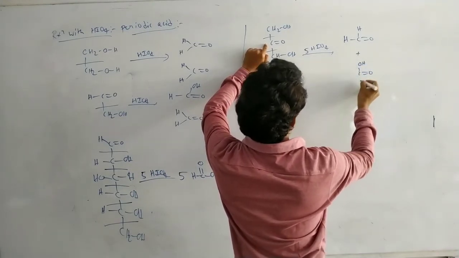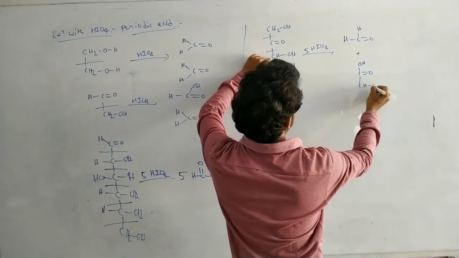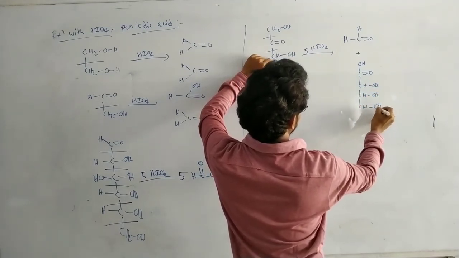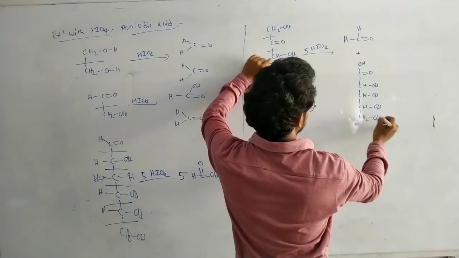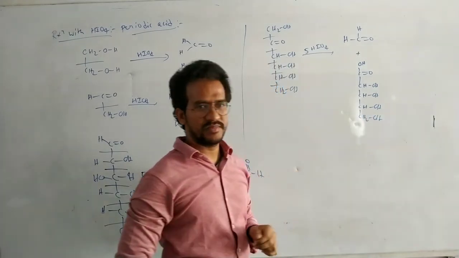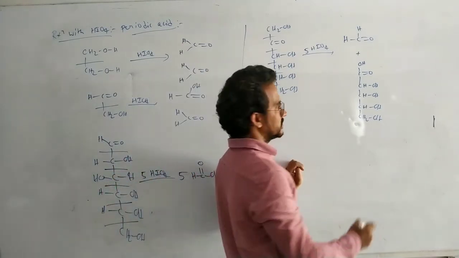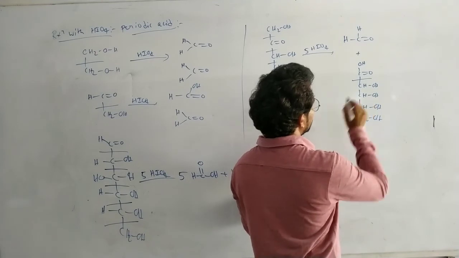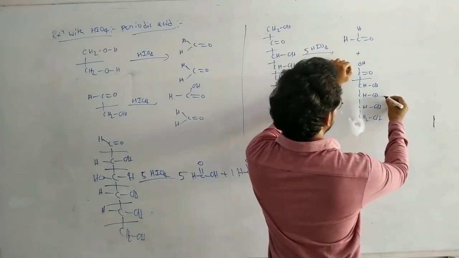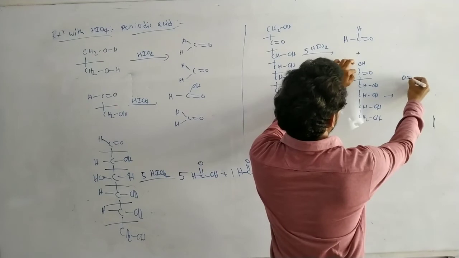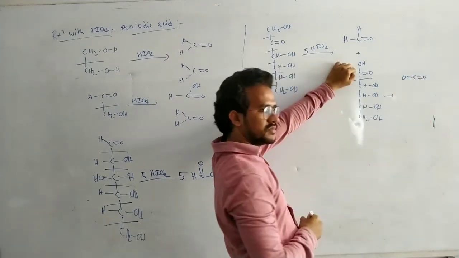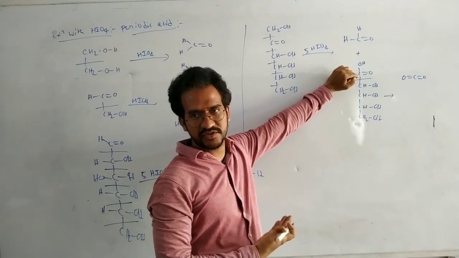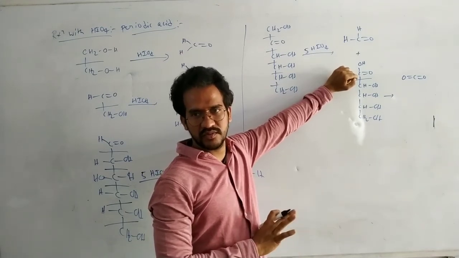OH, C double bond O, CH, OH, CH, OH, CHOH and CH2OH. Again next oxidation. Here one more time oxidation. Now it is oxidized to CO2. That is the last oxidation stage of the carbon. Carbon has a +4 oxidation state. That is final.